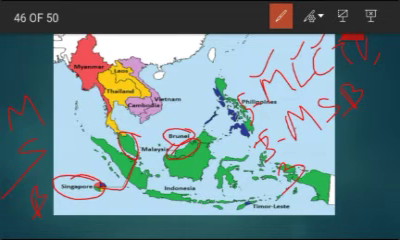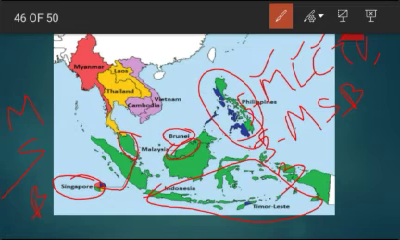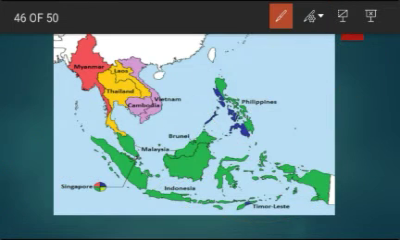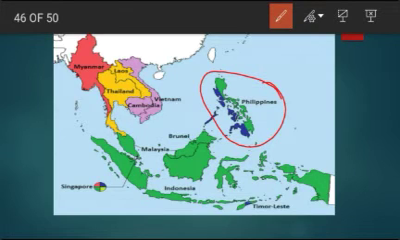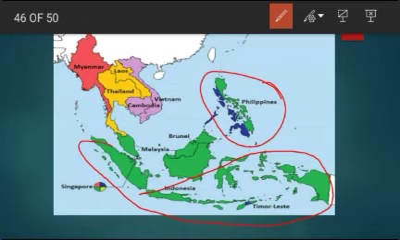And the next 3 countries are Indonesia, the southern hemisphere country, and Timor-Leste, and this is our Philippines. This is our Philippines. It is easy to remember: all the islands combined to form the Philippines. And these are all Indonesia. And this very small part is Timor-Leste.